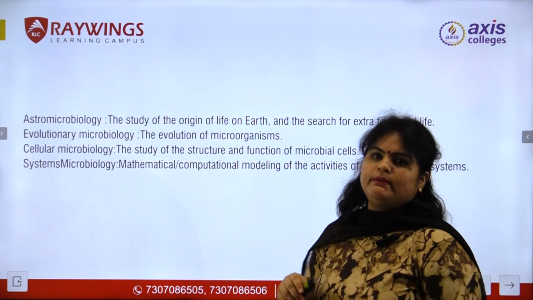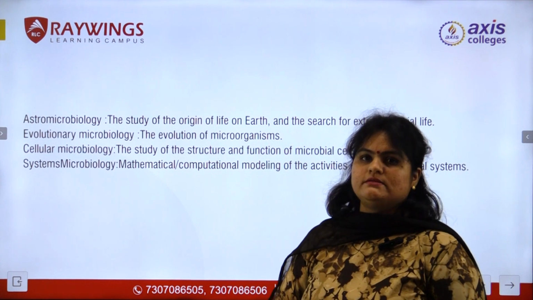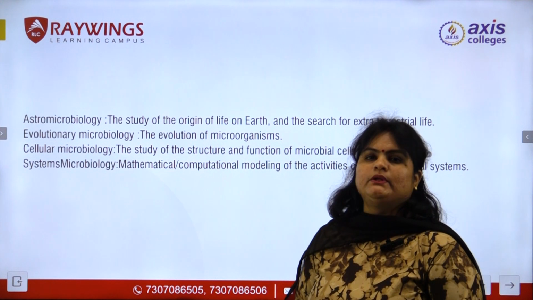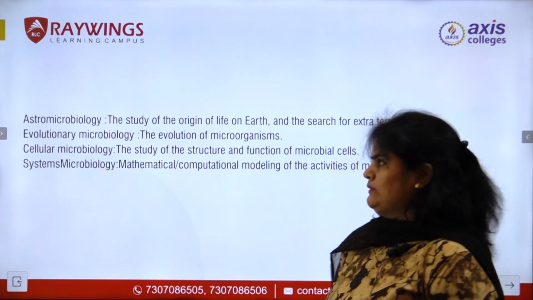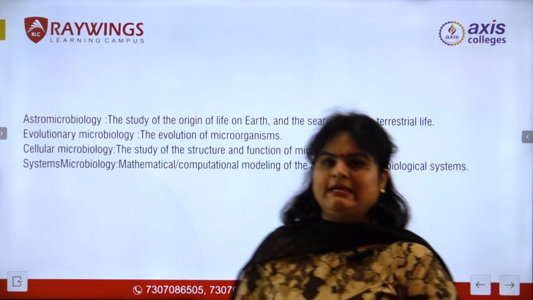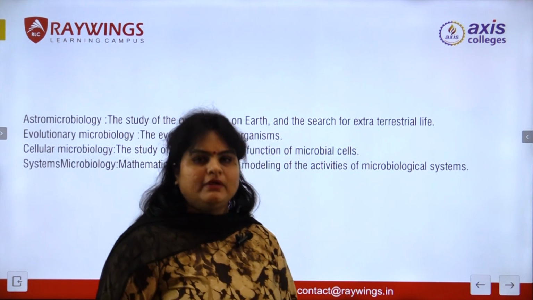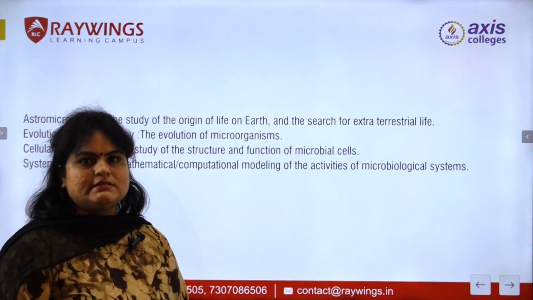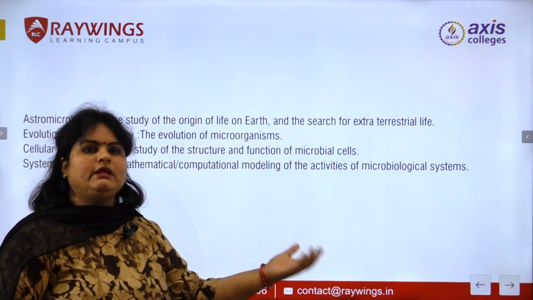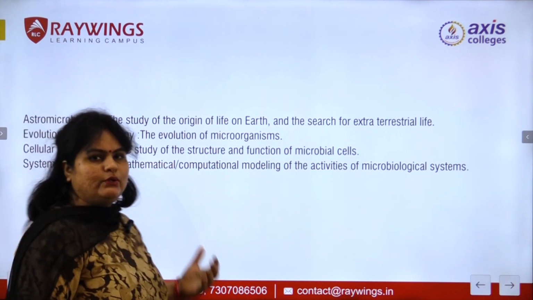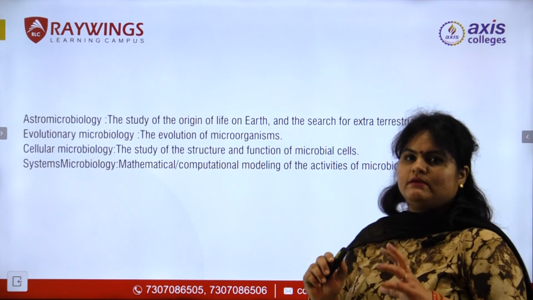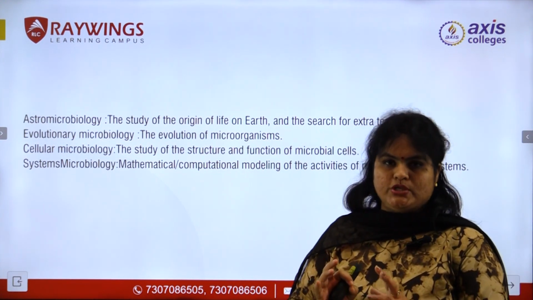Second one is evolutionary microbiology. How the microorganisms evolved on the earth. In what way microorganisms came, how we came to know them, that is called evolution. Third one is cellular microbiology. Cell. Cell is the structural and functional unit of life. All the living beings consist of cells. So here, when we study the structure and function of any microbial cell, that is called cellular microbiology. Another one is systemic microbiology. Systemic means when anything is in a computational way.